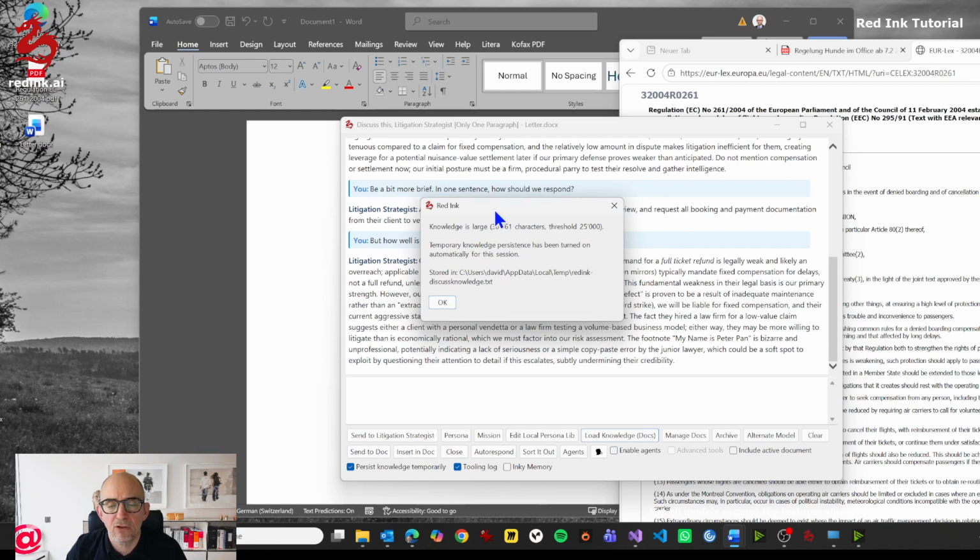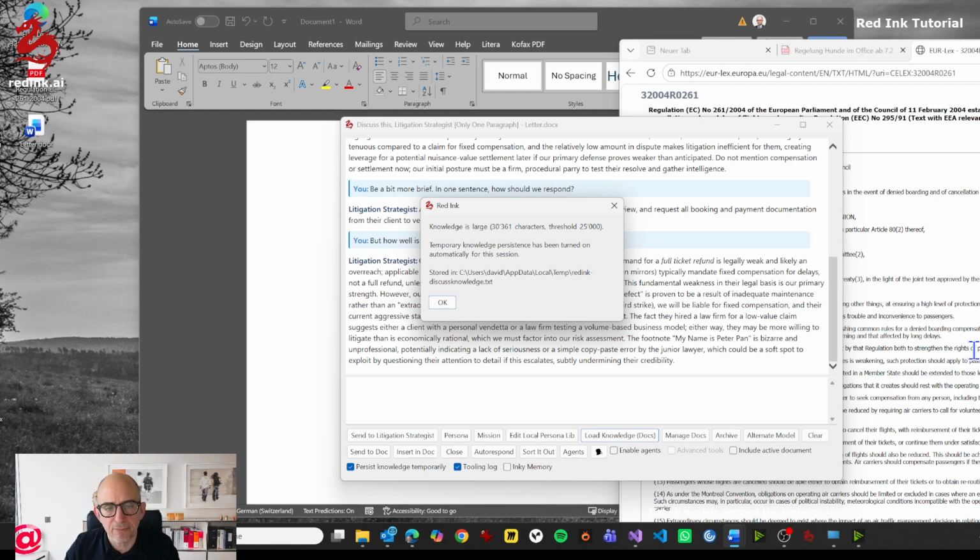Because there is now a lot of text in there, and to avoid having to reload it next time, it has automatically checked down here persist knowledge temporarily, which means it has made a copy of this regulation and of my letter, stored locally on my machine.